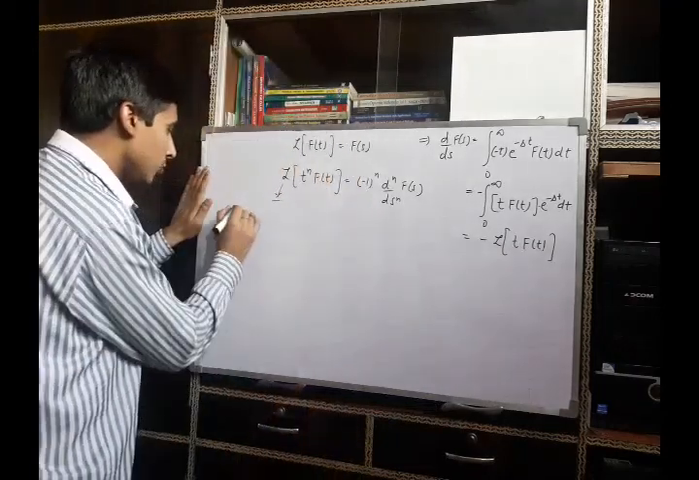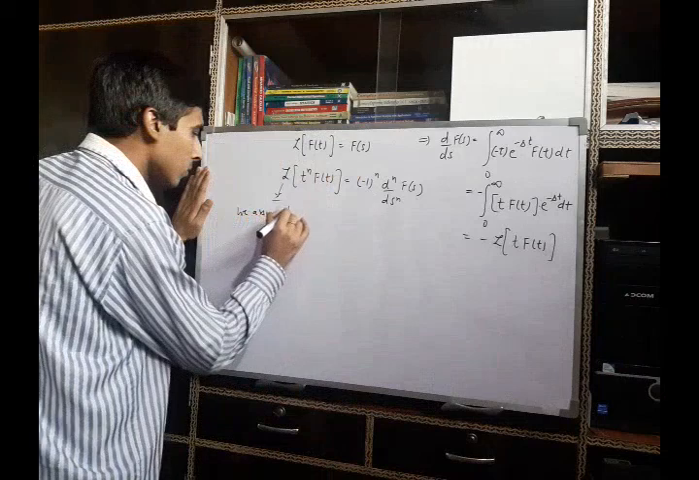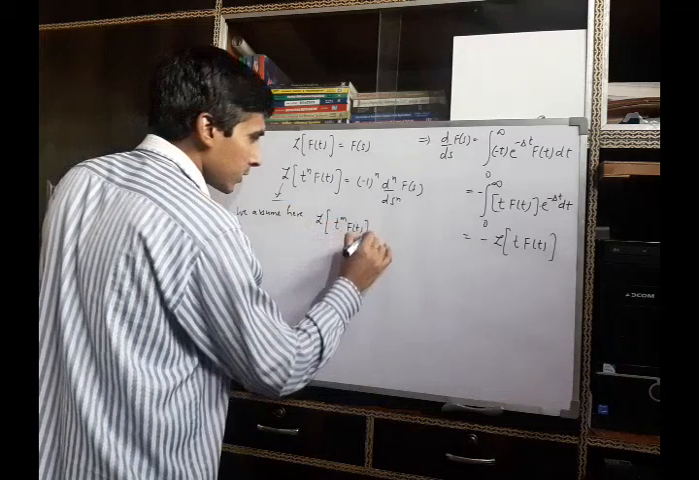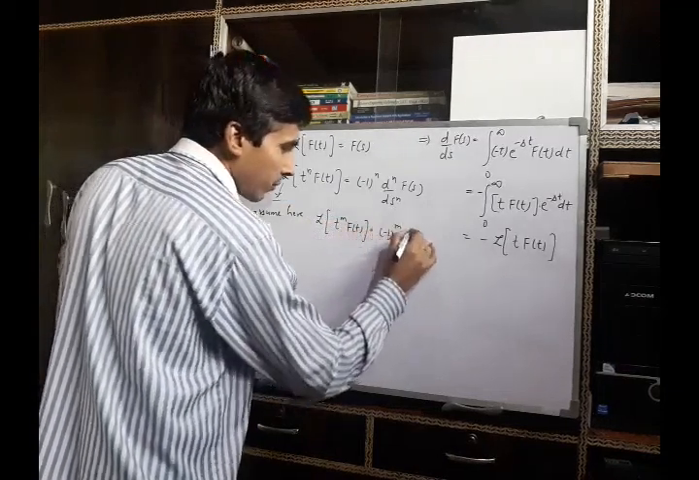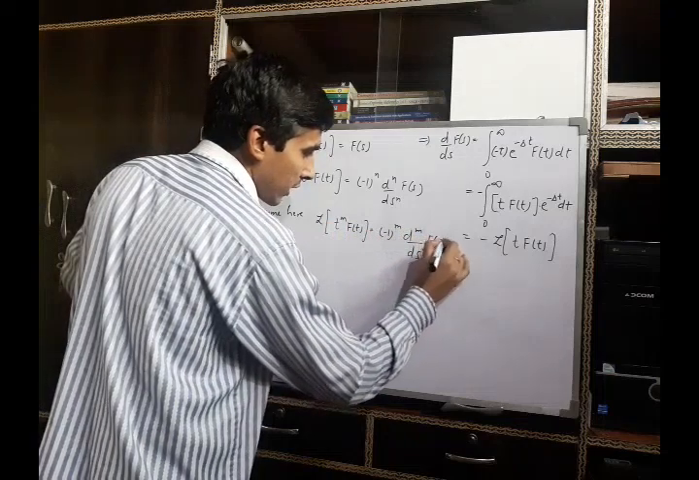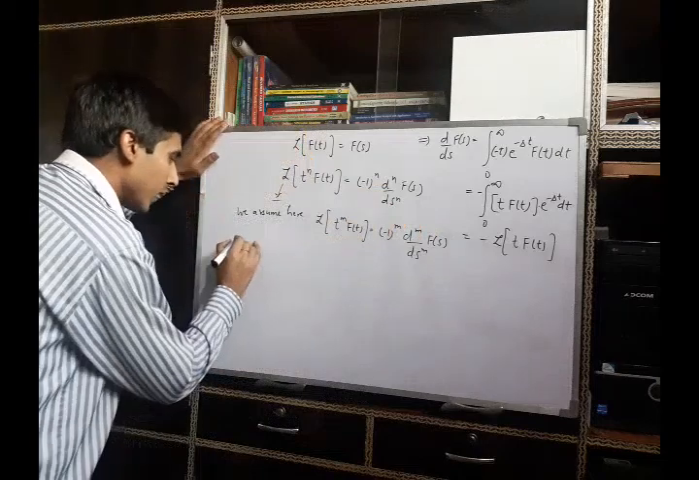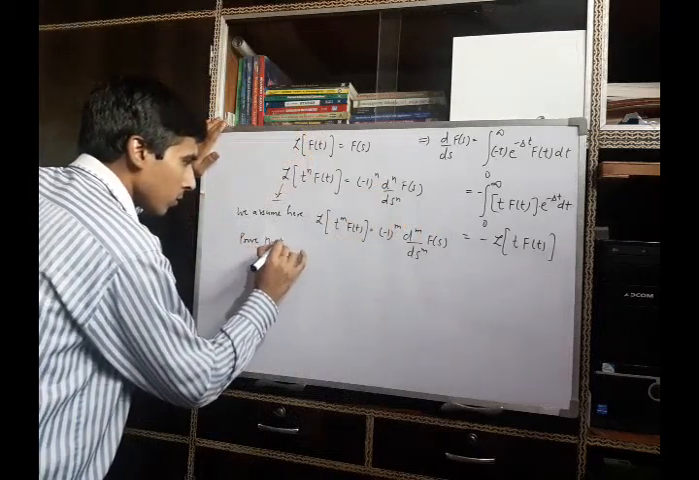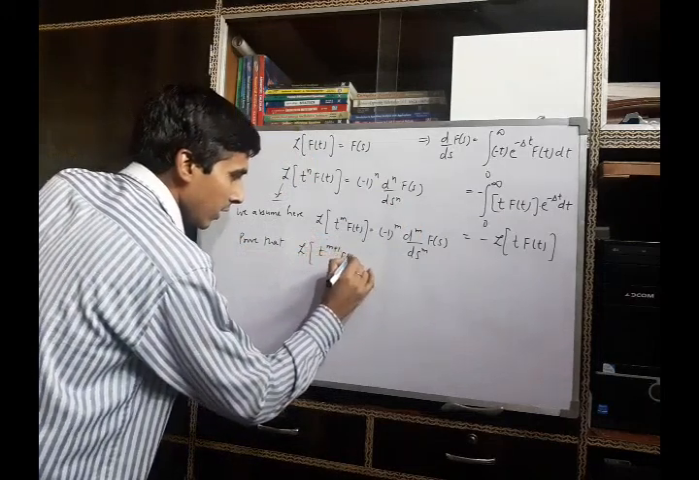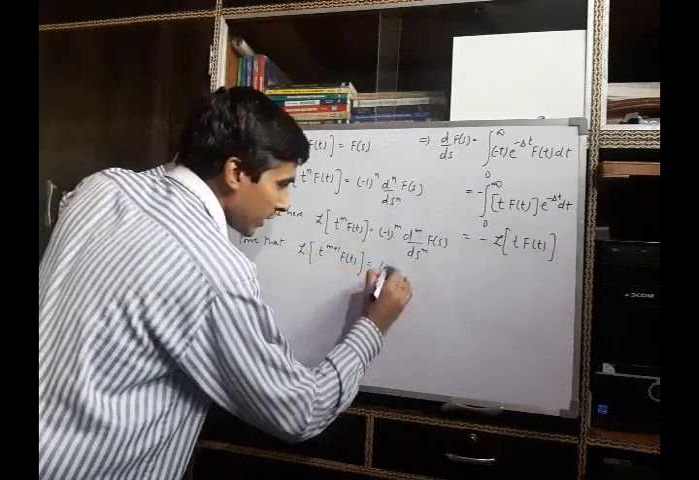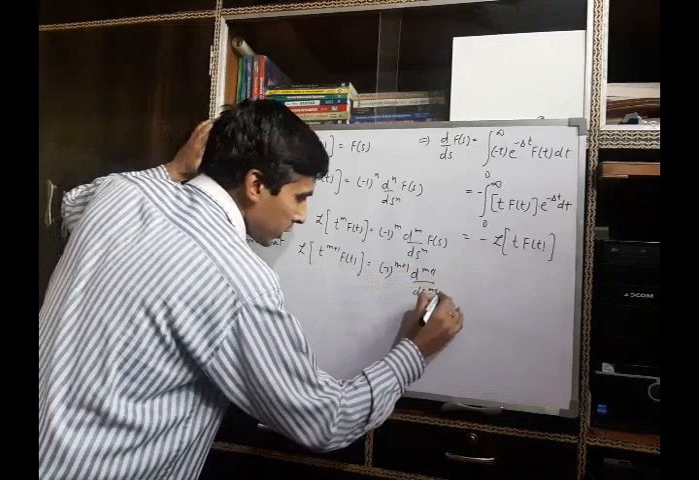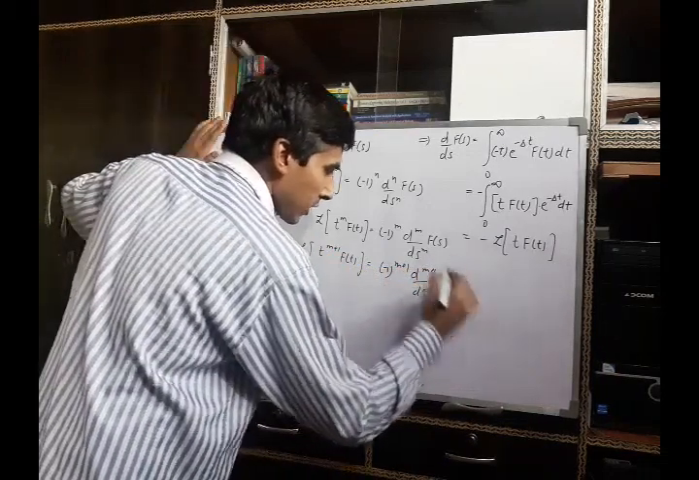So for this we assume here the Laplace transform of t^m f(t) is (-1)^m times the mth derivative with respect to s of the function F(s). Now we have to prove that the Laplace transform of t^(m+1) f(t) is (-1)^(m+1) times the (m+1)th derivative with respect to the variable s of the given function F(s).